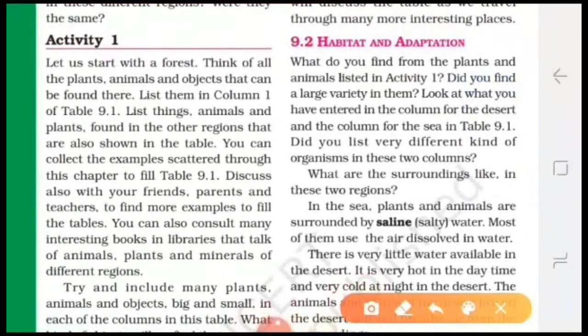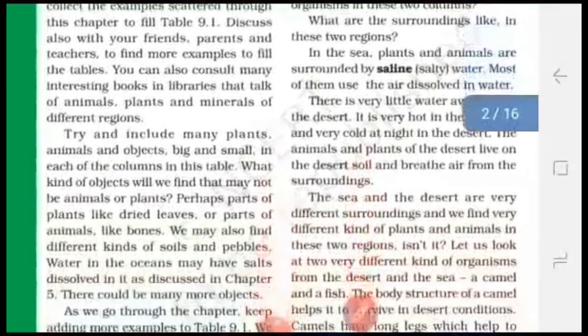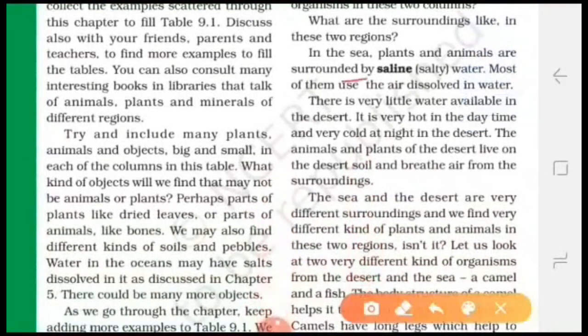Students, let us understand these two terms, what is habitat and what is adaptation. First, let us know what is habitat. The natural surrounding where a living organism lives is called its habitat, or in simple words, habitat means home. For example, ponds, rivers, trees, desert, land and mountain are some of the habitats. And you know that in the sea, plants and animals are surrounded by saline water, means salty water. The plants and animals which live in the sea use the air dissolved in the water.